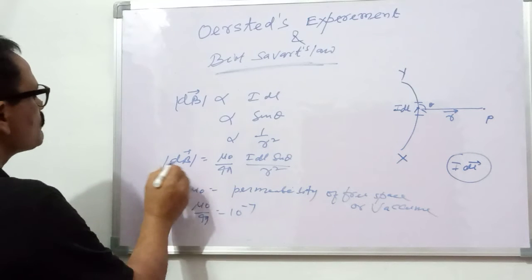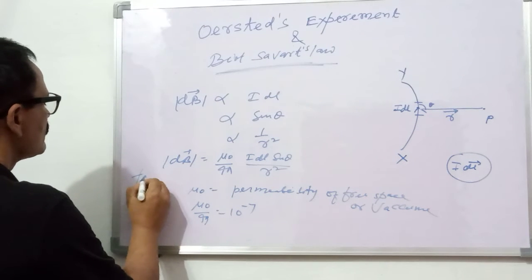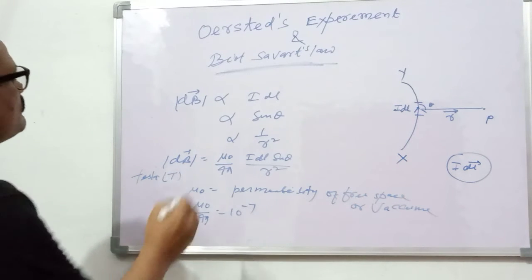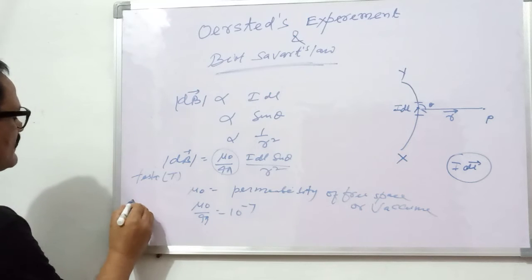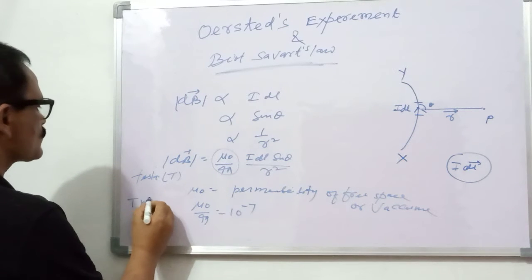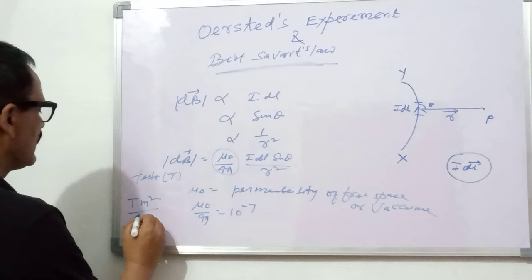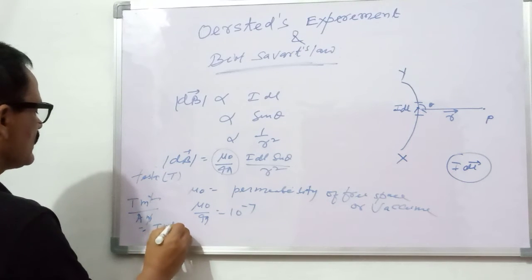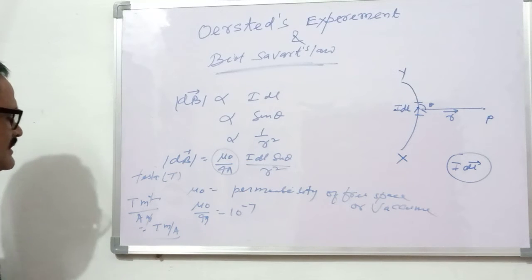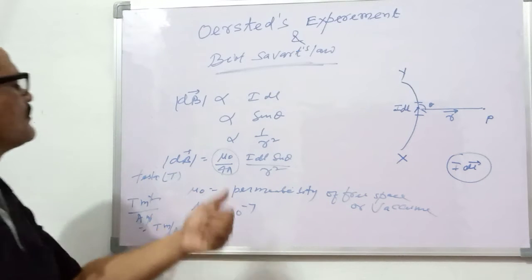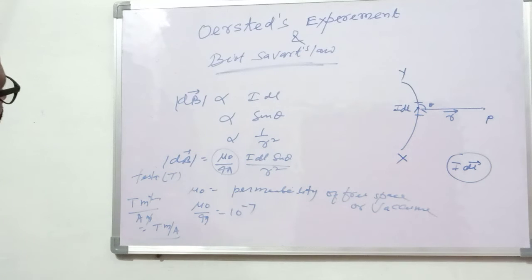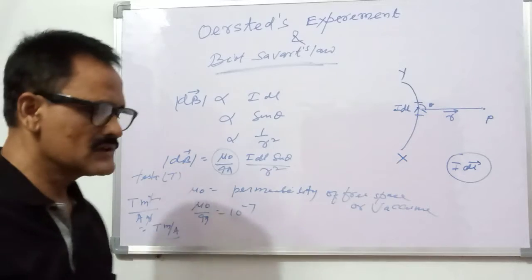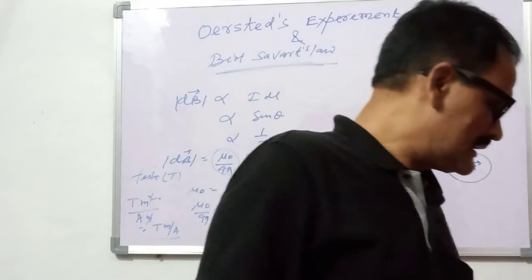The SI unit of magnetic field is Tesla, written as T. So the unit of this is Tesla meter square divided by ampere meter, so it is Tesla meter per ampere. So it is the unit of this permeability.